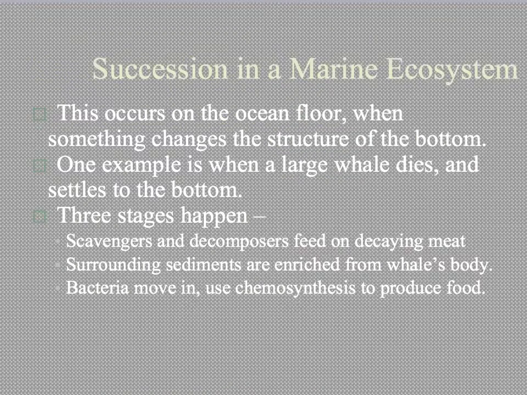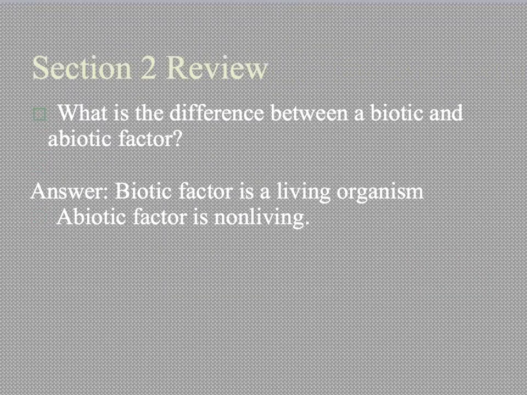Succession in a marine ecosystem is a little bit different. This occurs on the ocean floor when something changes the structure of the bottom. So one example of this is when a large whale dies and settles to the bottom. There are 3 different stages that you're going to look at. Scavengers and decomposers feed on the decaying meat. Surrounding sediments are enriched from the whale's body, and then bacteria move in and use chemosynthesis to produce food. So this ends the notes for section 4.2.